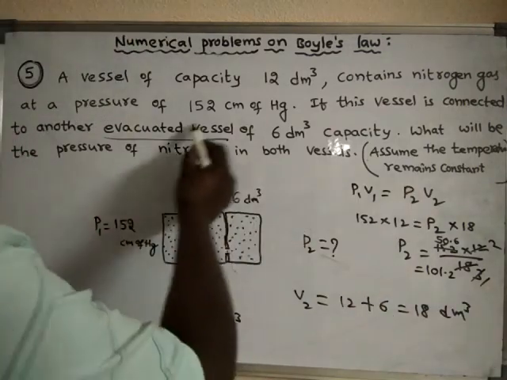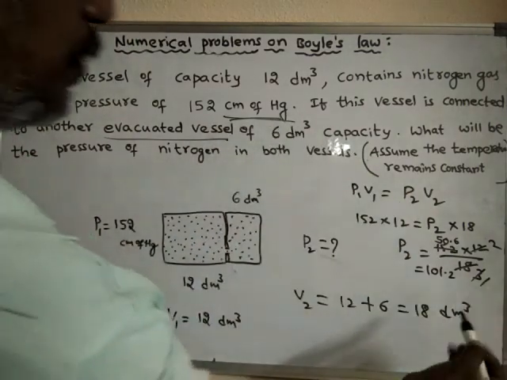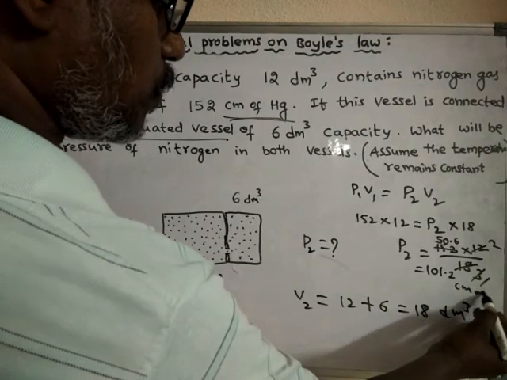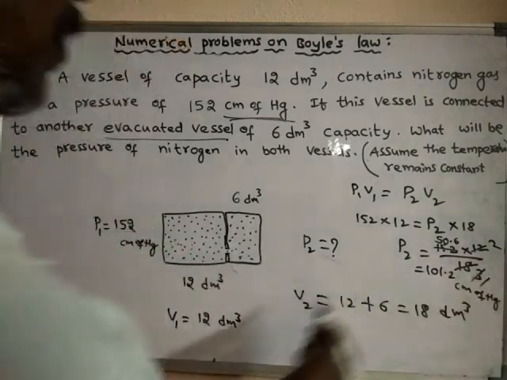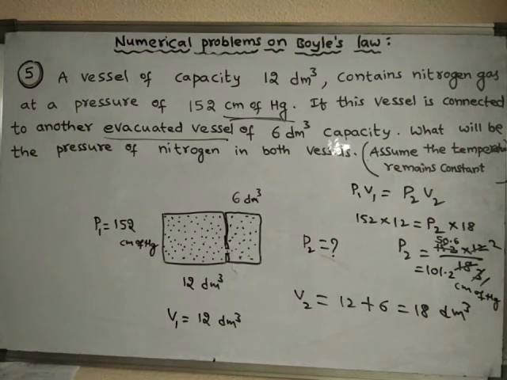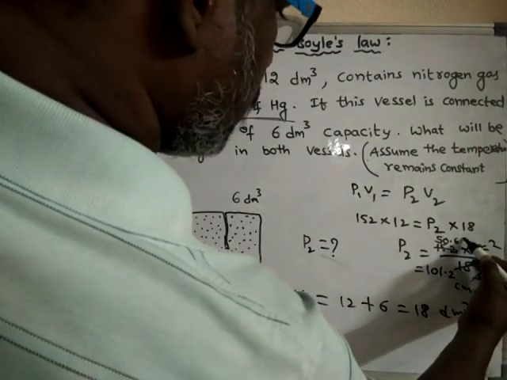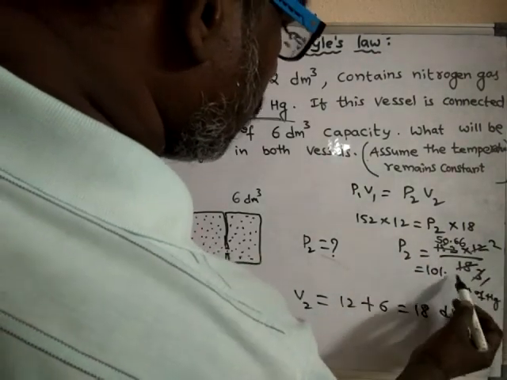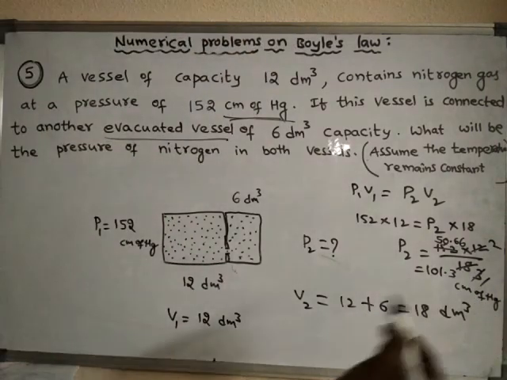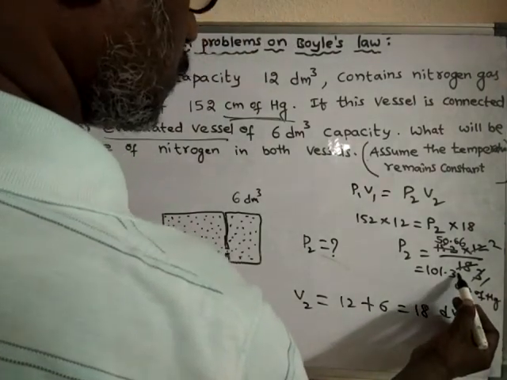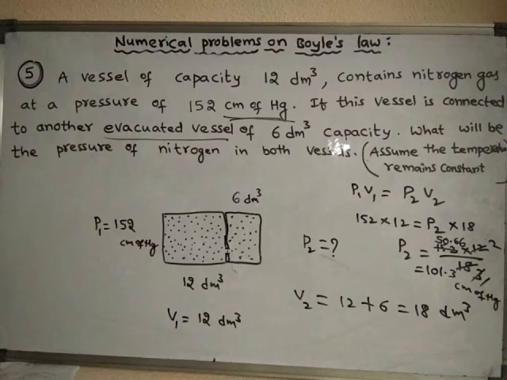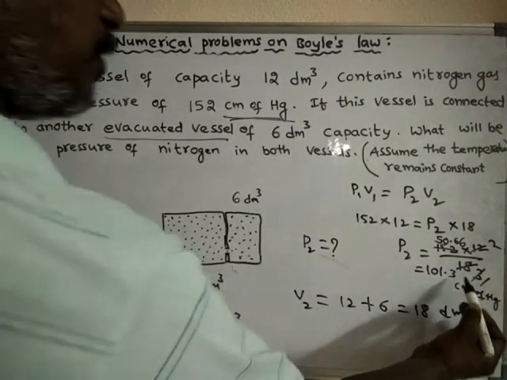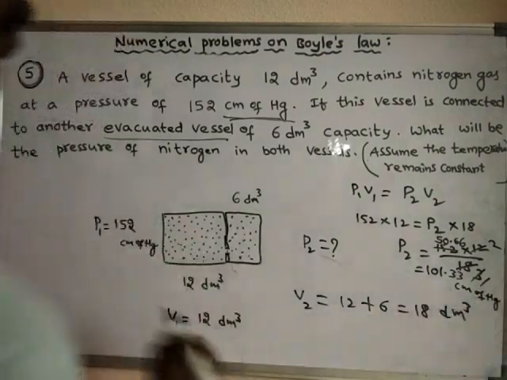What are the units of pressure? Centimeters of mercury. So it will be around 101.3 centimeters of mercury.